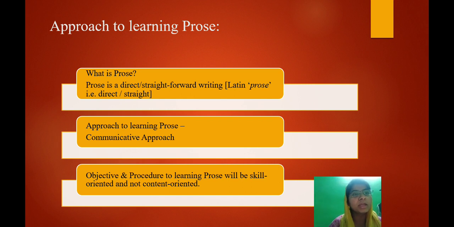And to utilize prose for English language development, we need to go by the communicative approach, because that happens to be more student centric than its preceding approaches. So our approach to prose will be communicative, and objective and procedure. Whatever procedure we follow in order to teach prose to our students as English language teachers, it has to be skill oriented. It cannot be content oriented anymore, meaning our prime focus will be skill development and not just a mere understanding of the content area.